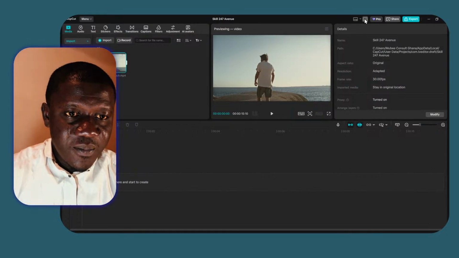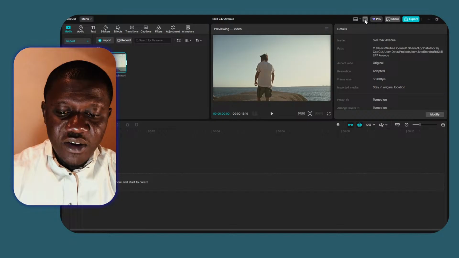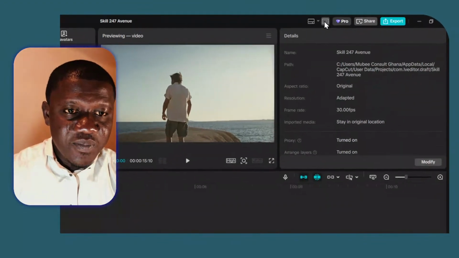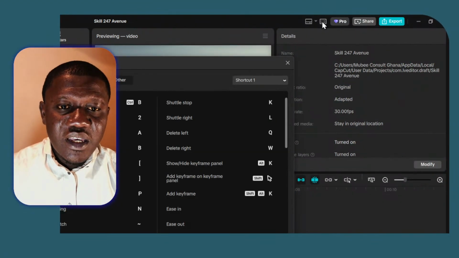And I'm going to show you the reason why I select 2 in a bit, so that you know why I select 2. And when we scroll down a bit, we also have different shortcut keys that you can use. But my focus is on these keys, the split all. And when you hover your mouse on the right side, we also have the delete left and the delete right.